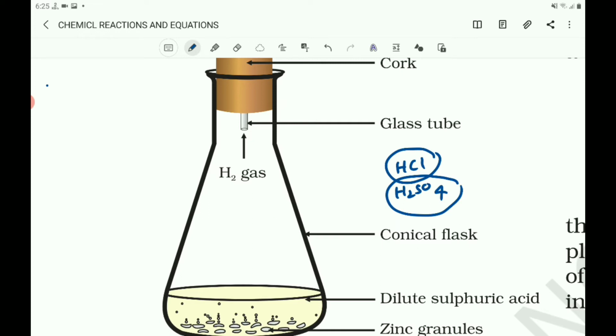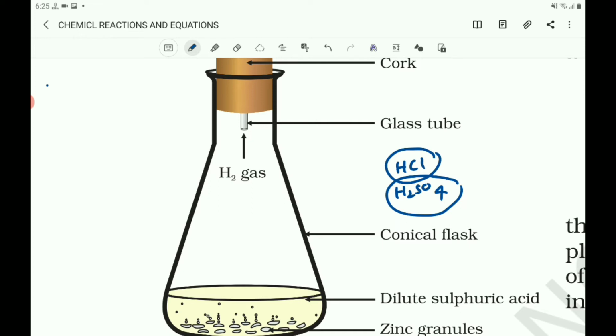What happens here? Zinc granules react with sulfuric acid and you will get zinc sulfate. Touch the conical flask or test tube and what you can observe here, it becomes hot.